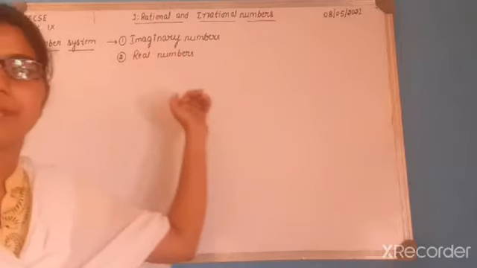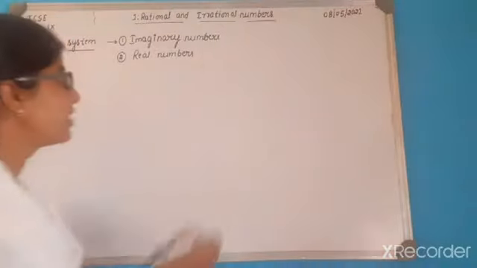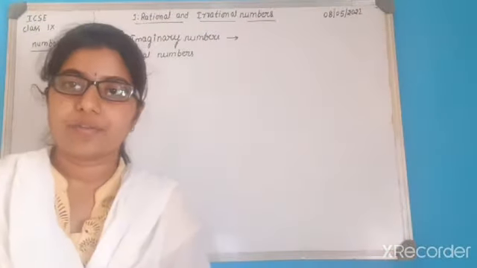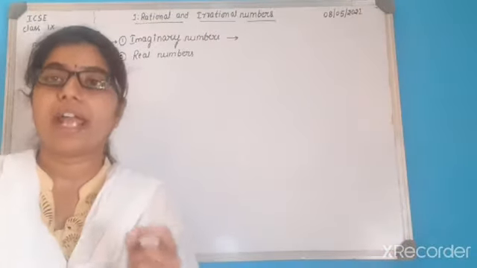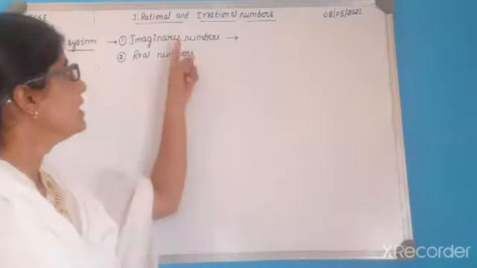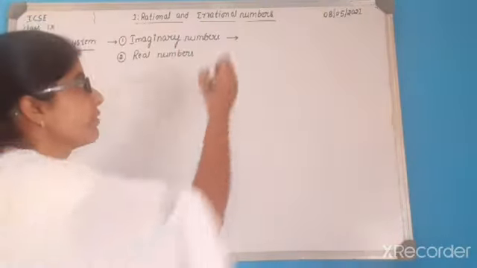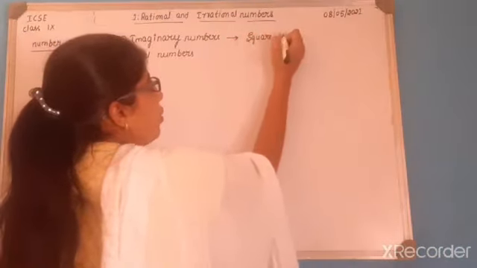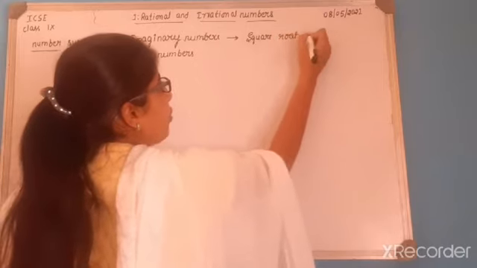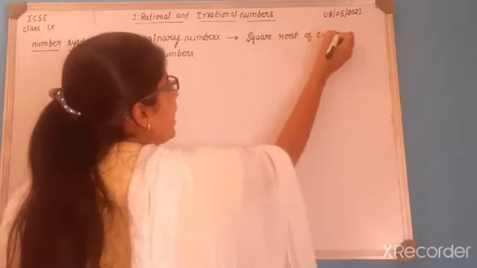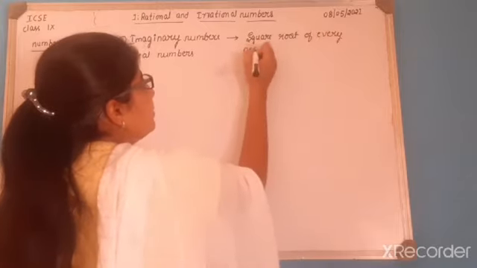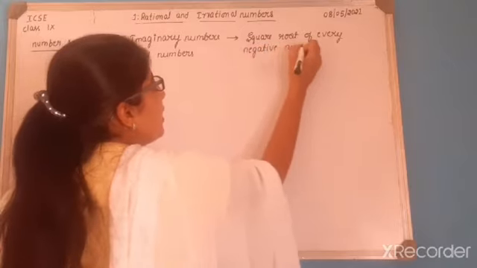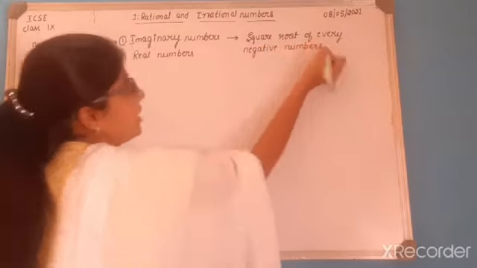So first I will explain briefly about the imaginary numbers. So what do you mean by imaginary number? Remember, the square root of every negative number is called an imaginary number. So what is the definition? The square root of every negative number is called an imaginary number.